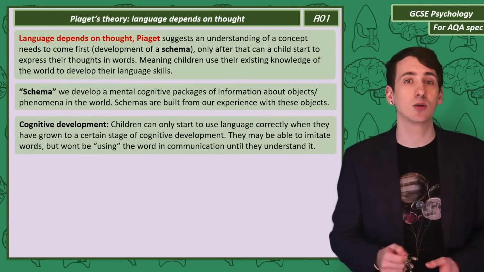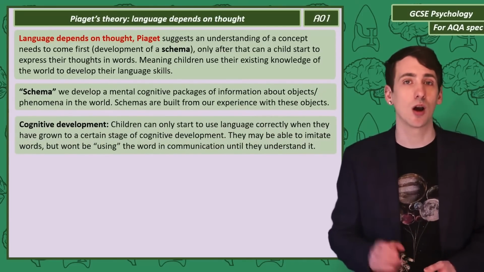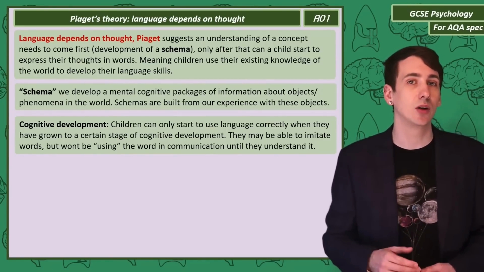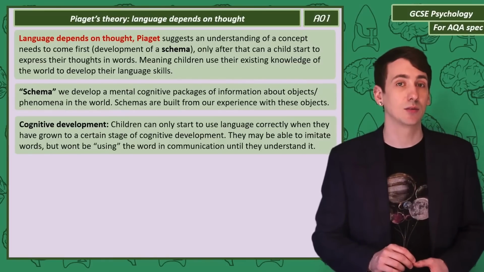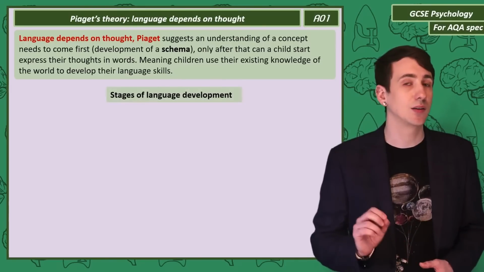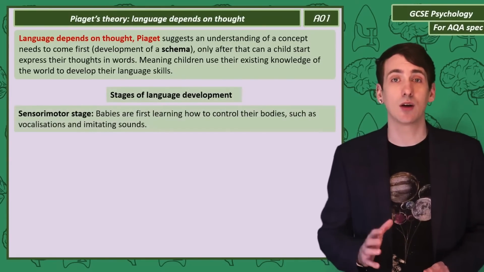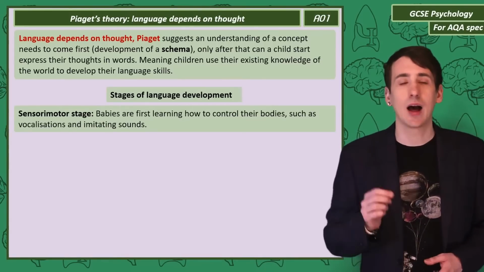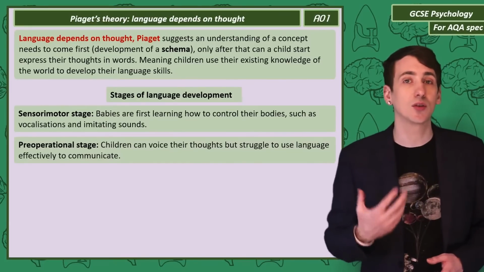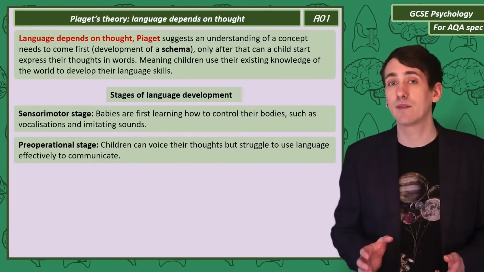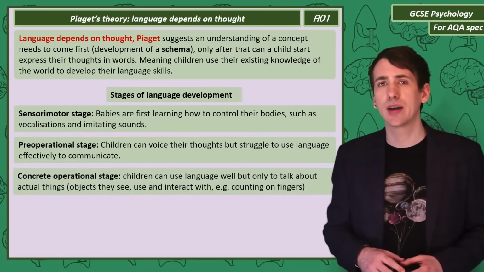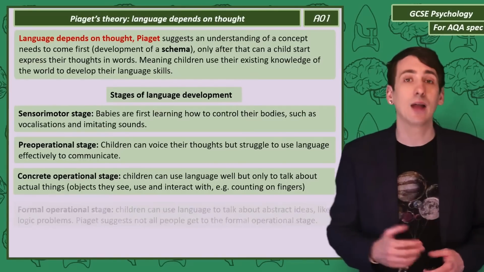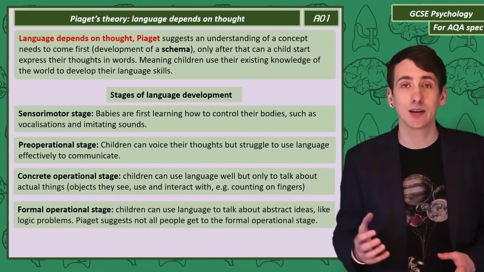Piaget suggests that the use of language in certain ways is only possible for children when they've reached a certain stage of cognitive development. If you've already watched my video on Piaget's stages of development, you should already be familiar with the names of these stages. The first stage of language development is the sensorimotor stage. Babies in this stage are first learning how to use their bodies, and this includes vocalizations and imitating sounds. At the pre-operational stage, children voice their thoughts in a basic way, but struggle to communicate effectively with language. At the concrete operational stage, children can now use language well, but only to talk about physical objects. At the formal operational stage, children can talk about abstract ideas and logic.